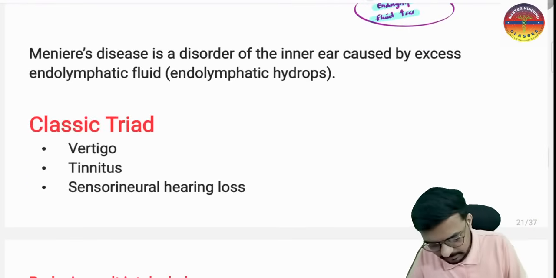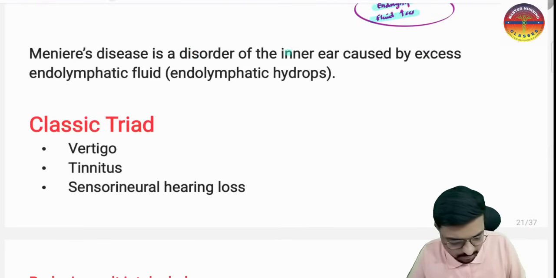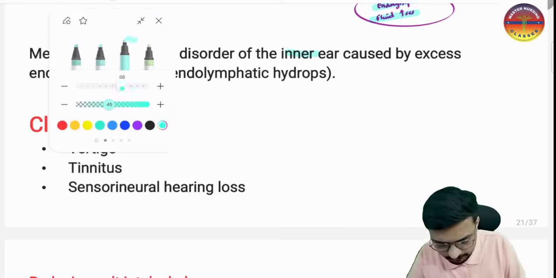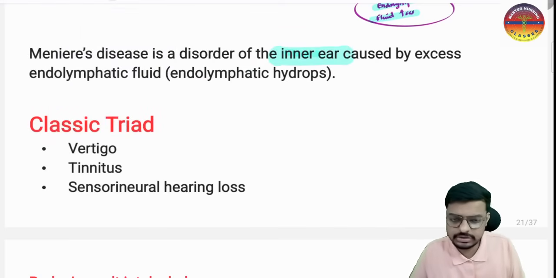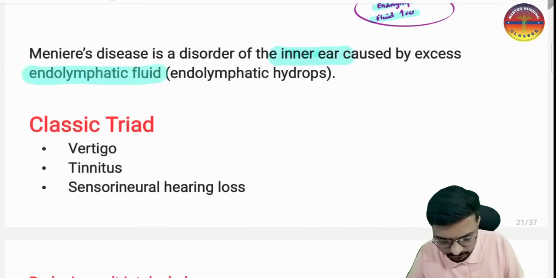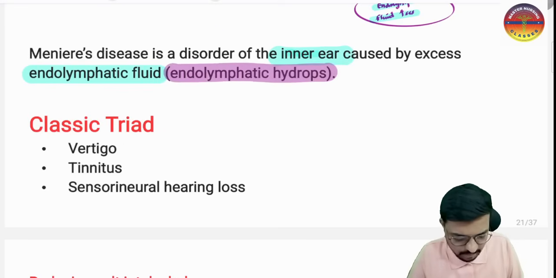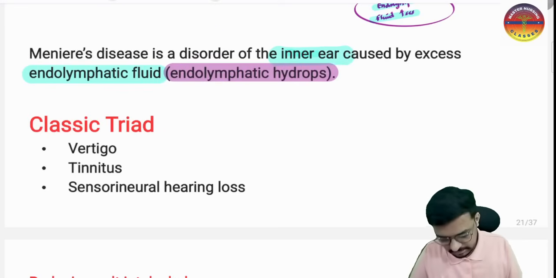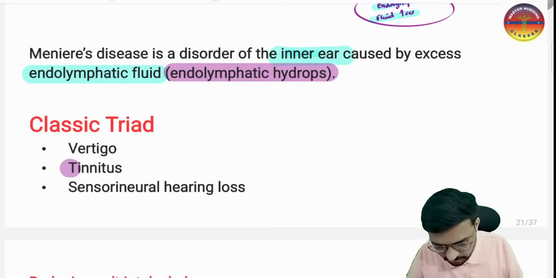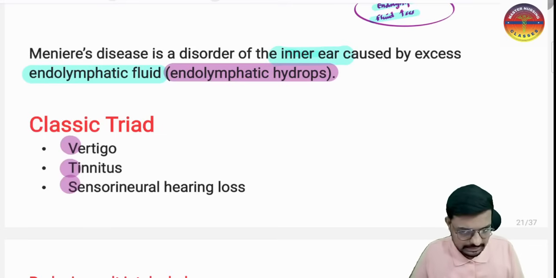Meniere's disease is a disorder of our inner ear. So this is the problem of the inner ear, which is caused by the excessive endolymphatic fluid. Okay, so that is the reason we also call this endolymphatic hydrops. Yes sir. So the classical triad is tinnitus, vertigo, and sensorineural hearing loss.